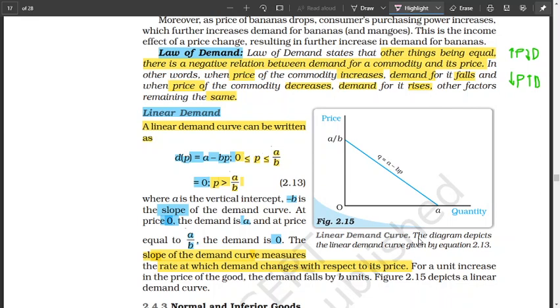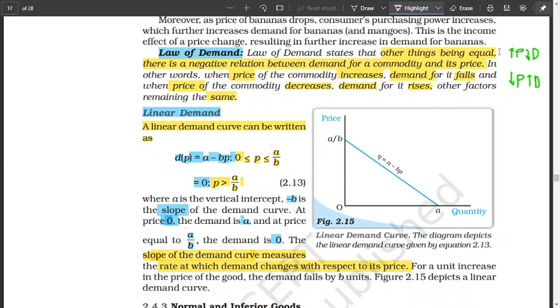There is one law that we need to look at, and that law has a statement, and you have to remember this statement. Other things being equal means others remain the same. That means others remain constant. That means the price of other related products remains constant. The amount of income is constant. Taste, preference, habits, and advertisement, all those remain the same.